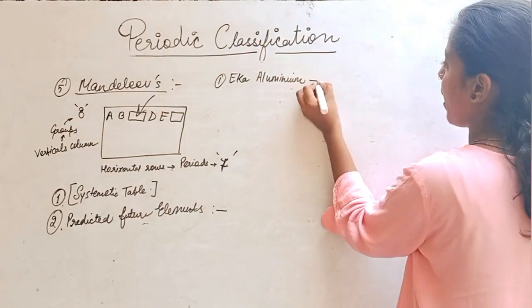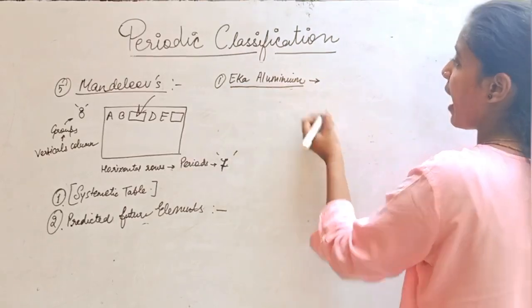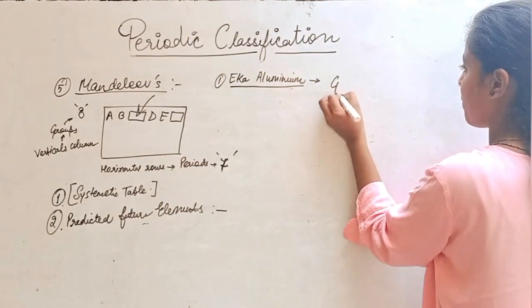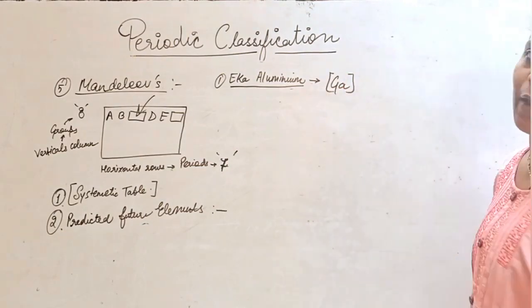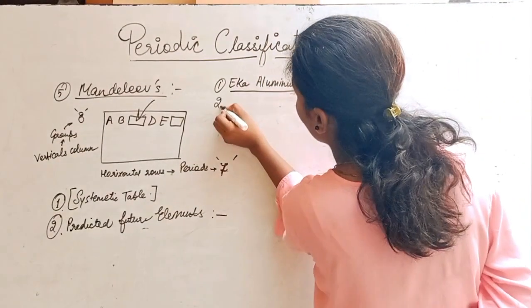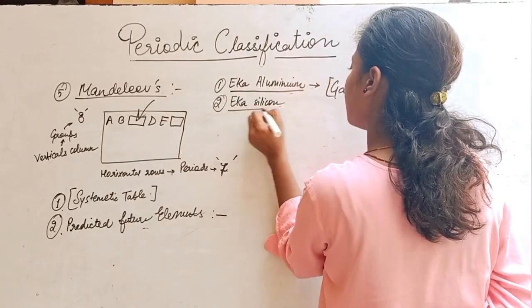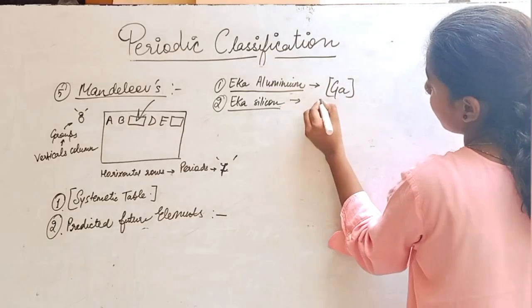And this Eka aluminium element is nowadays known as gallium. I hope you understand. Now the second is Eka silicon, that is germanium.